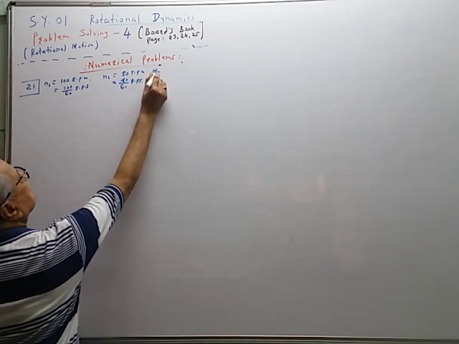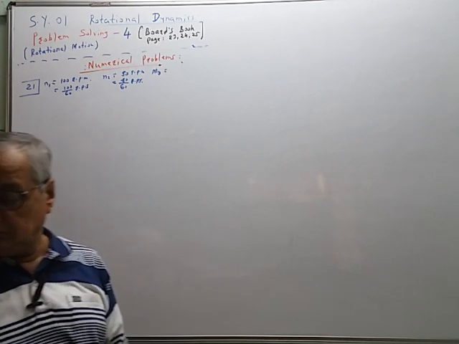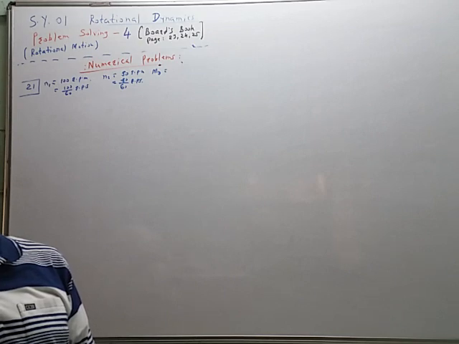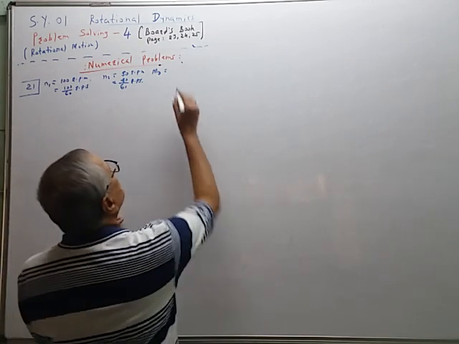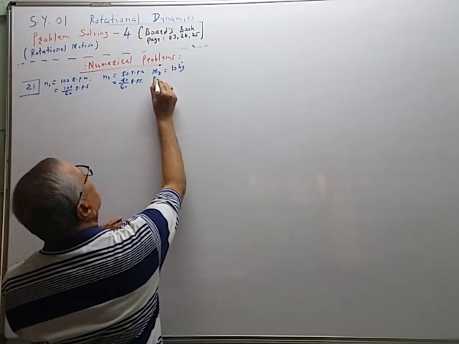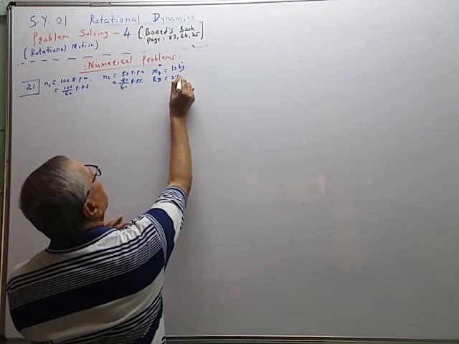Mass of the disc, MD, is equal to 10 kilograms. Radius of the disc is equal to 0.4 meter.